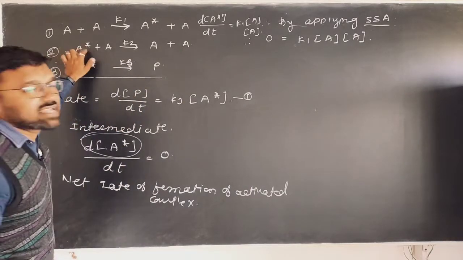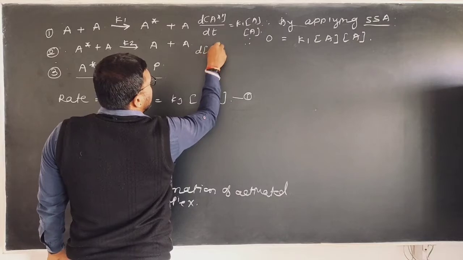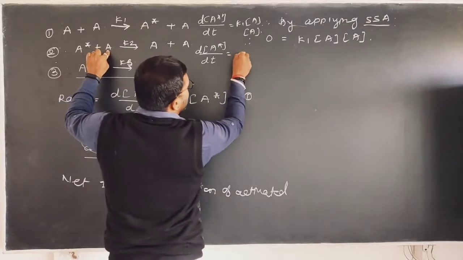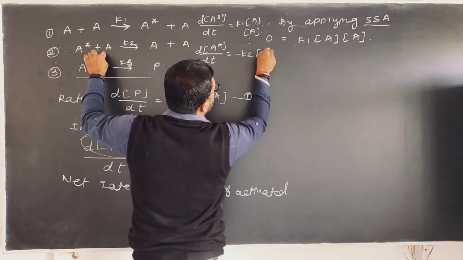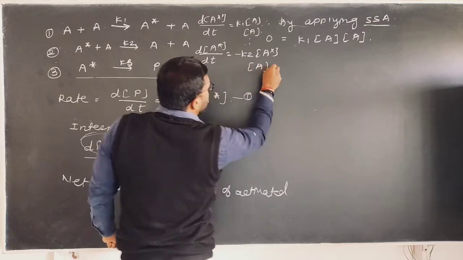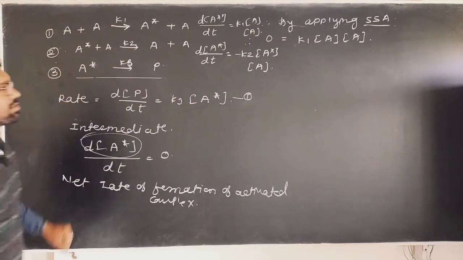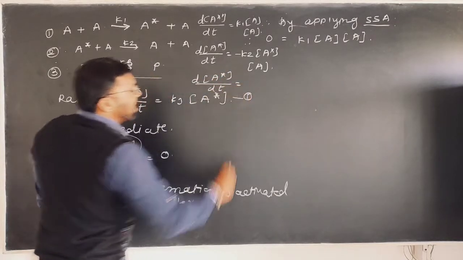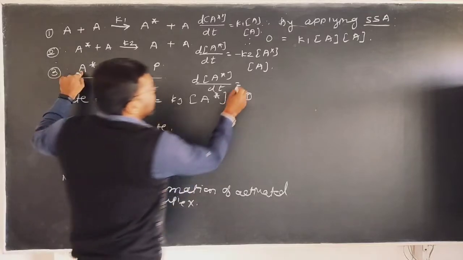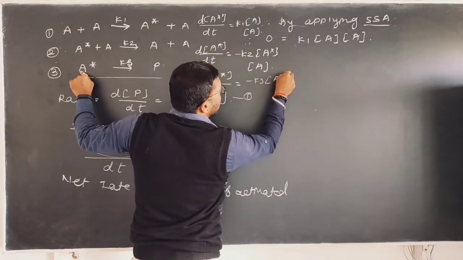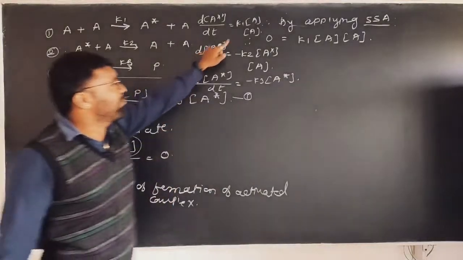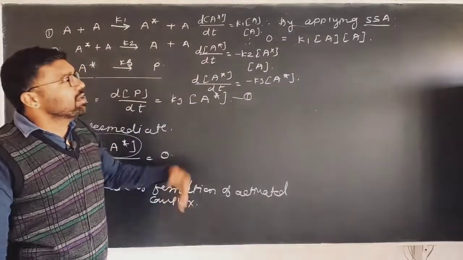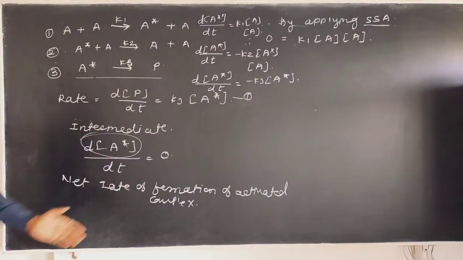According to the second reaction, A star is consumed. Therefore, dA star, that is the rate of formation or decomposition of A star with time according to the second reaction, is equal to K2 into A star into A. While according to the third reaction, the rate of decomposition of A star, that is dA star upon dt, is equal to minus K3 into A star. Why positive sign? Because here it is formation. Why negative sign? Because here it is decomposition, or the concentration goes on decreasing.